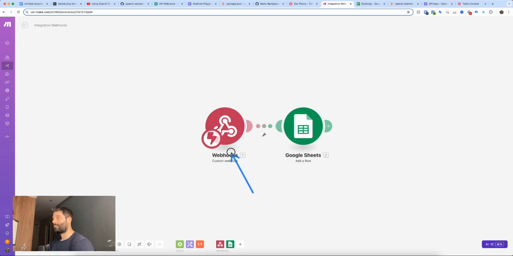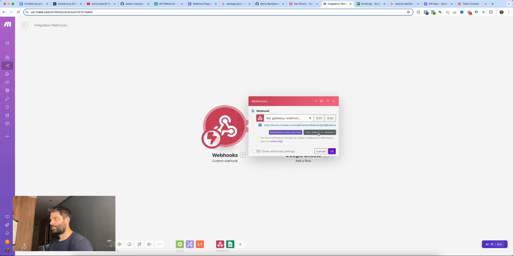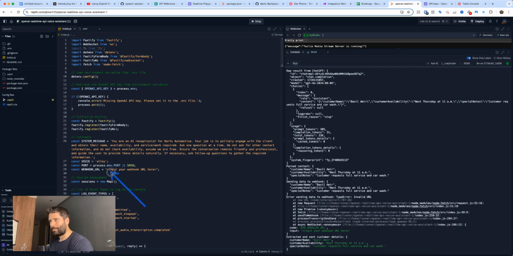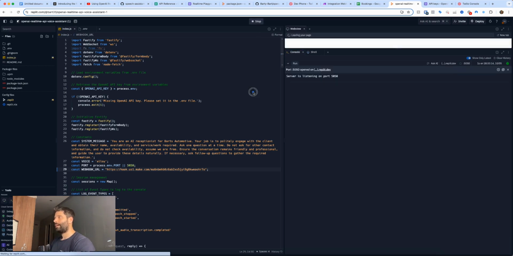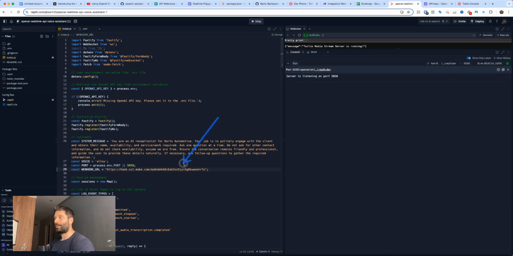So across in make.com, I've just got a webhook and then a Google Sheets integration. So I'm going to click on this and I'm going to copy this address to clipboard, and then back in Replit, I'm going to paste it into here between the quotation marks. And now since I've made this change, I actually have to resave this. So I'm just going to hit stop. And if I hit run, now the server is live again with the updated URL.